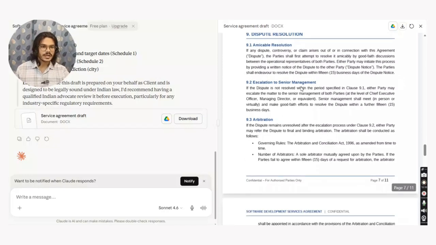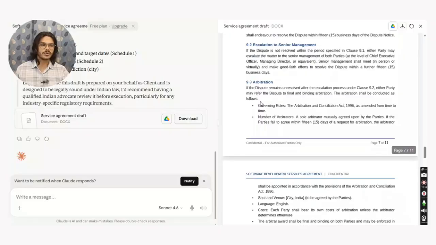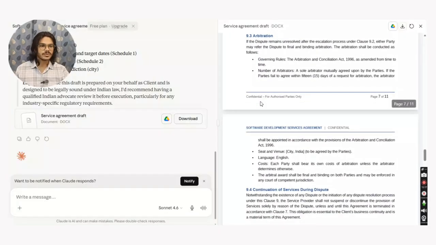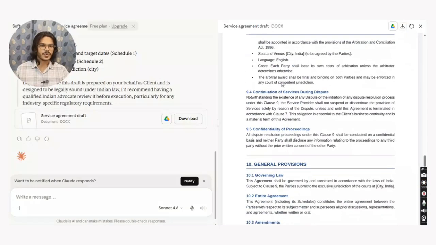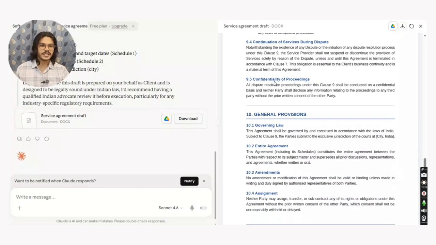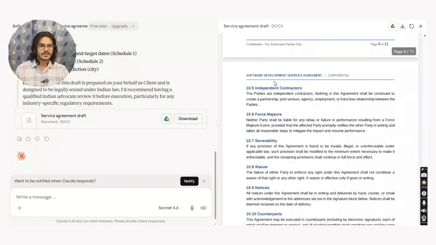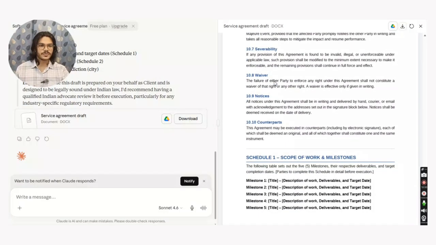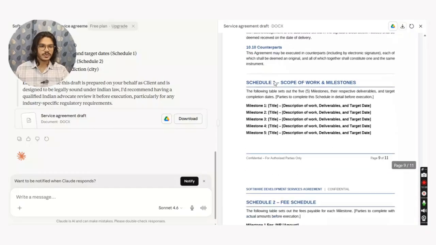So escalation to the senior management is there in 9.2, and then it will go for arbitration. That's a good thing, and because I provided that the parties are located in India, it has already chosen the Arbitration and Conciliation Act, 1996 for it. City and venue I can decide. Independent contractor, force majeure, severability, waiver, notice.